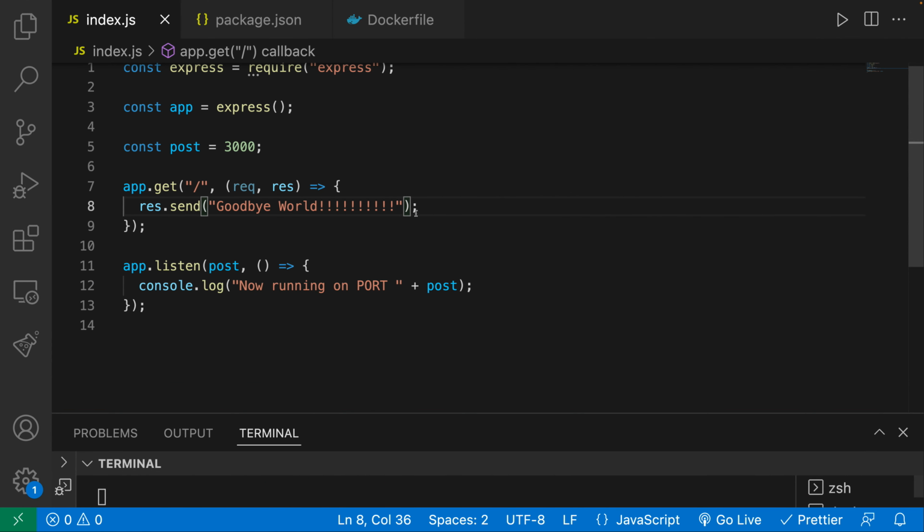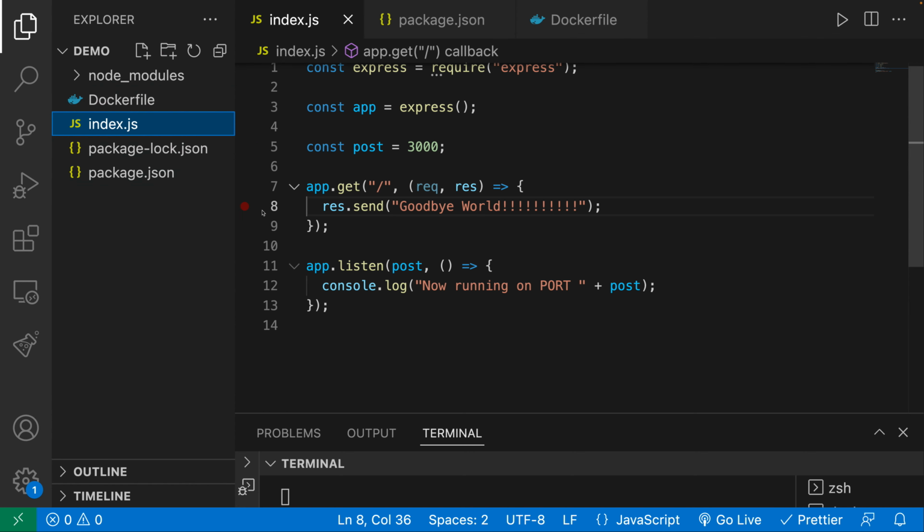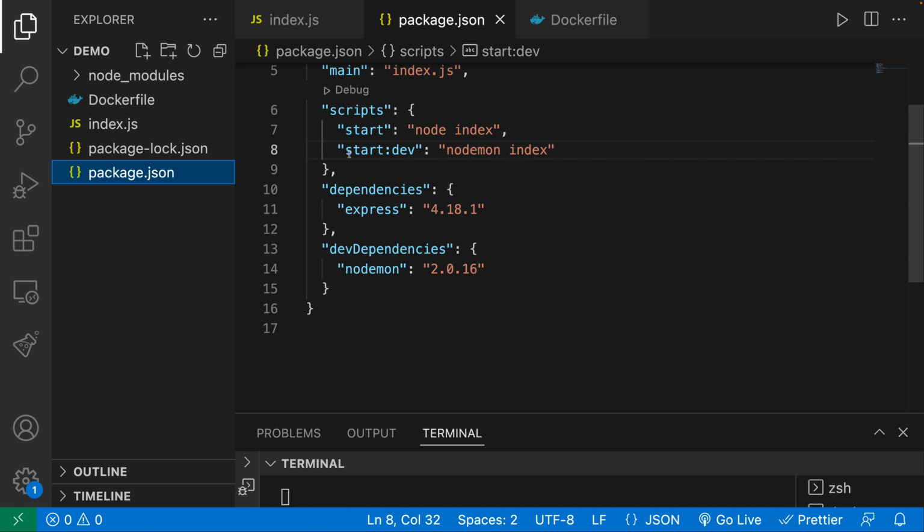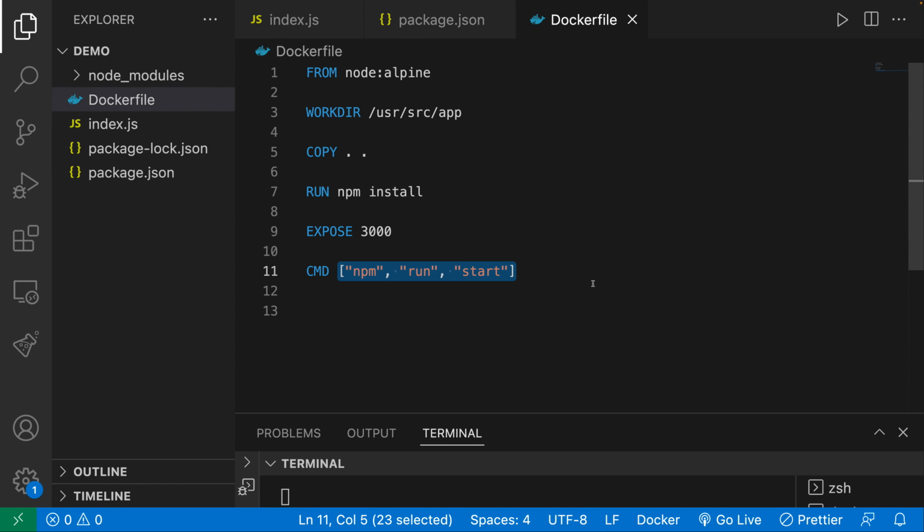So that is what we need to do, and we actually already did it. Over here, what we just need to do now is build our image again, because we have a package.json and we have made some changes here. And we need to run a container that runs this script over here, start:dev. Now the issue is our Dockerfile is running npm run start, not npm run start:dev.